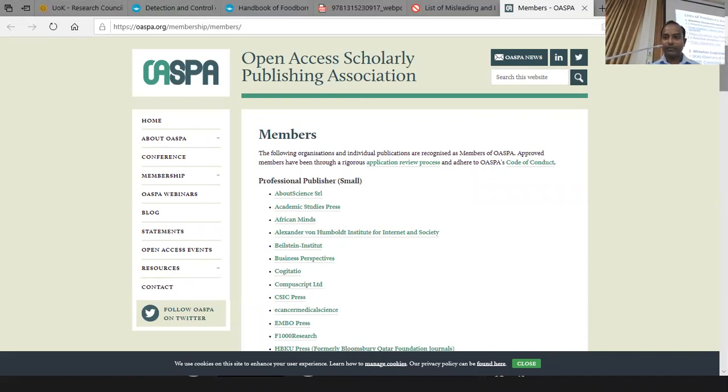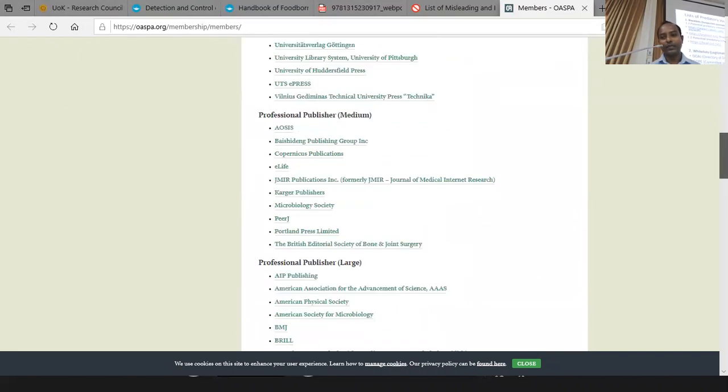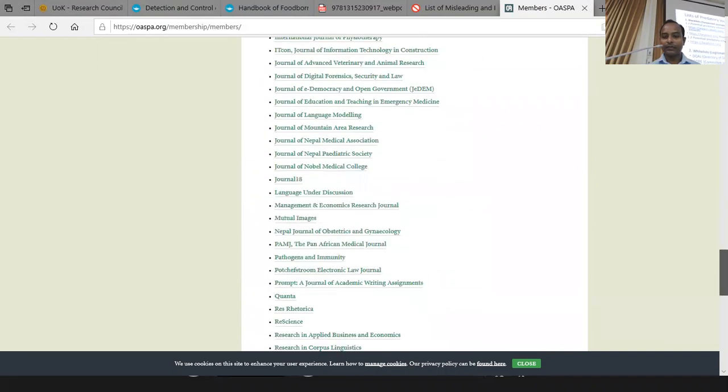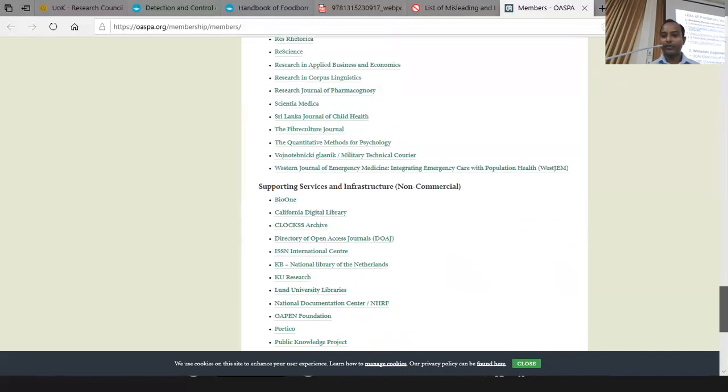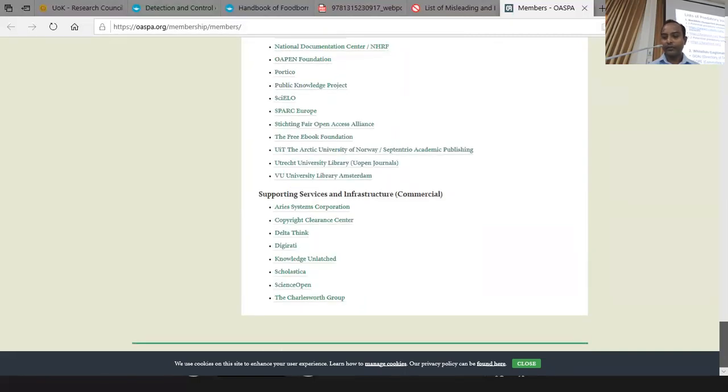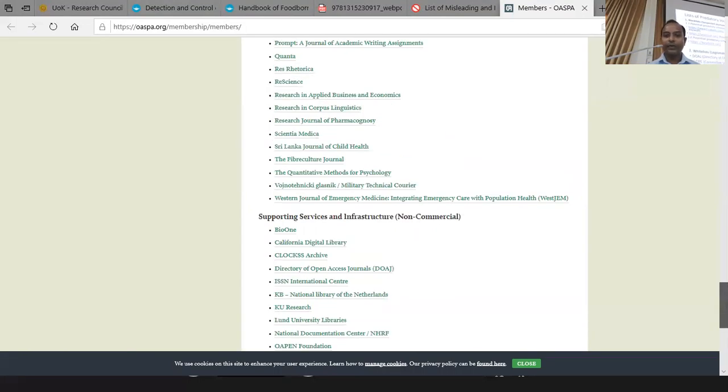So they are the members. So if the particular journal's publisher is a member of this service, and registered as an open access scholarly publisher, then you can clarify whether it's a possible predatory journal or not.